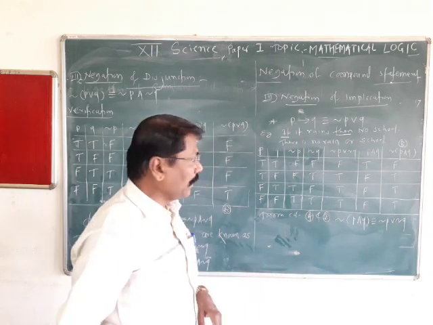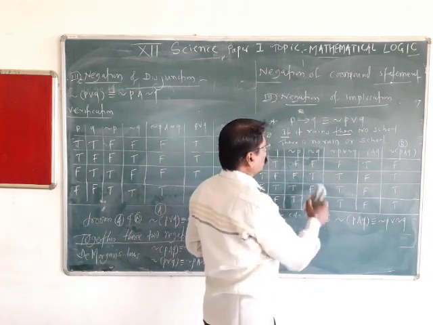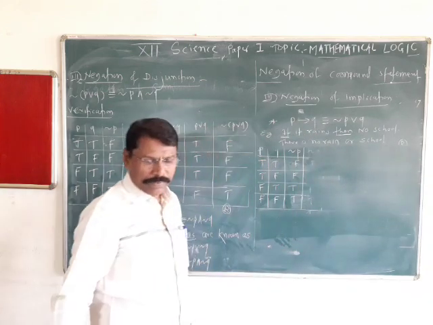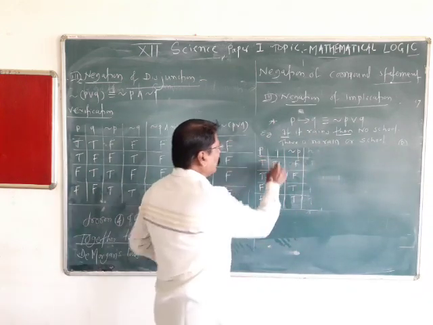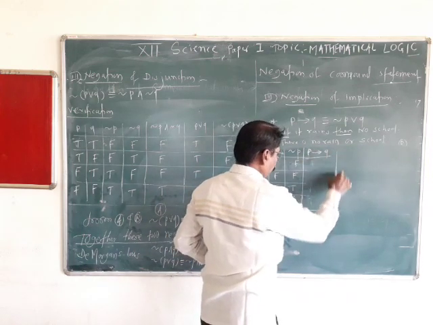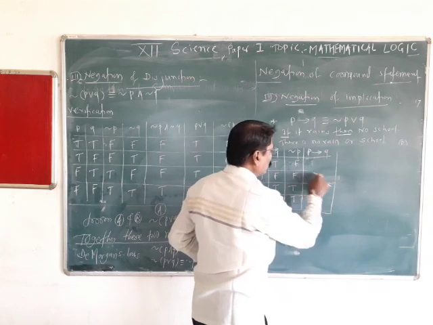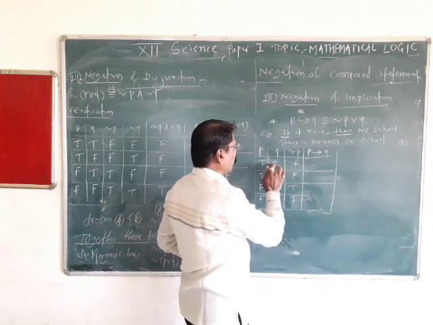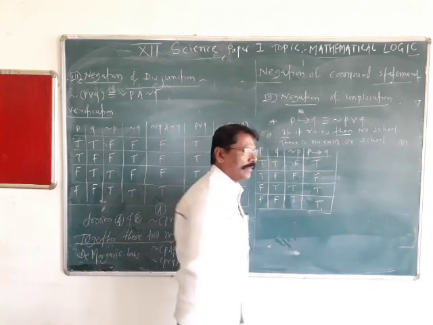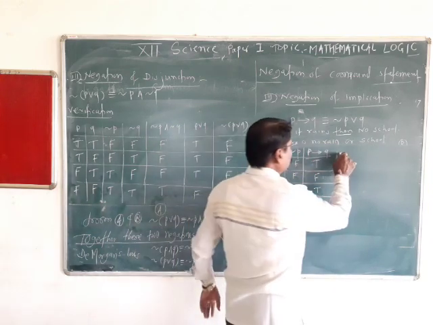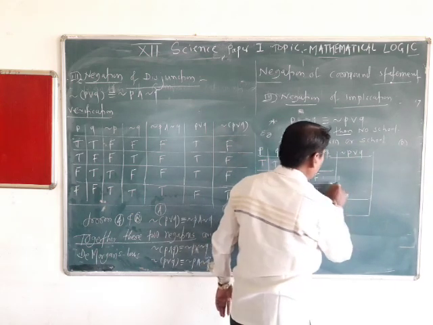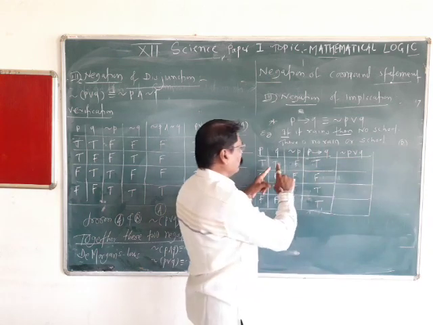Now we will check the verification, whether it is true or false, with the help of a statement pattern. This is P, Q, negation of P. P implies Q, that you are well known about the truth table, that is P implies Q, T, F, T. And negation P or Q, it is or.